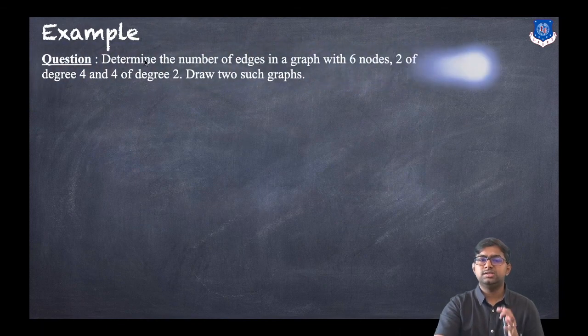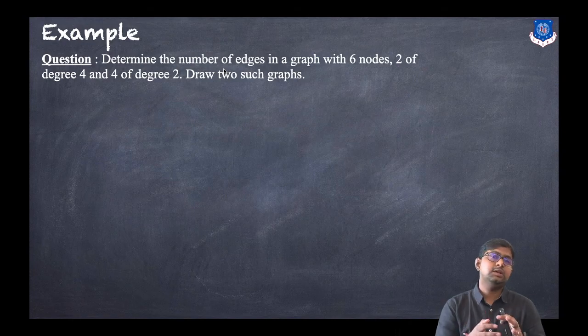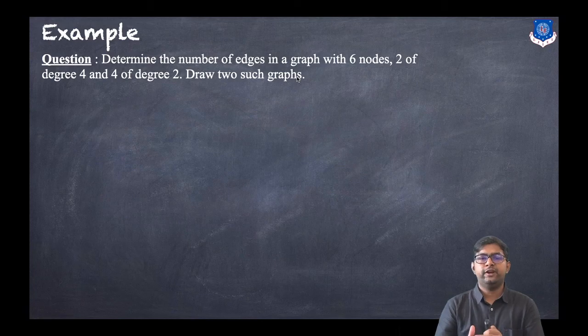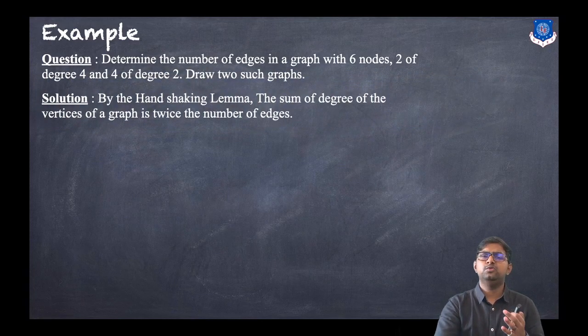The question is: determine the number of edges. Here we want to determine edges; in the previous example it was vertices. Determine the number of edges in a graph with 6 nodes, 2 of degree 4 and 4 of degree 2, and draw 2 such graphs. So again we will use the handshaking lemma.